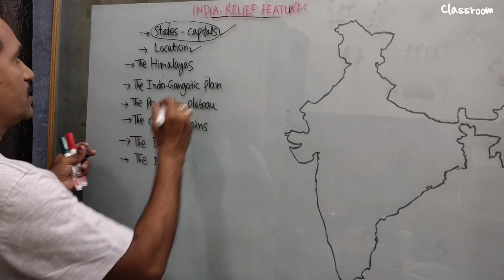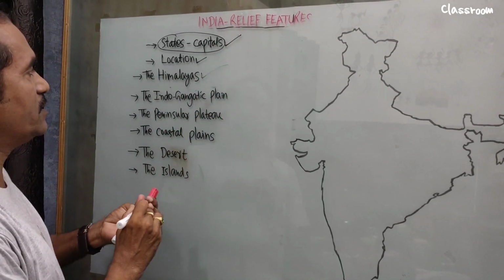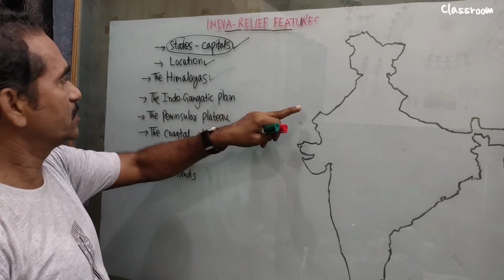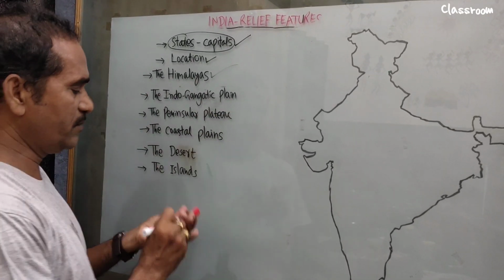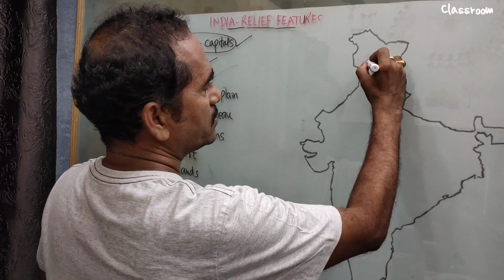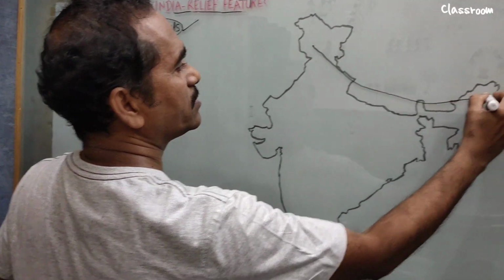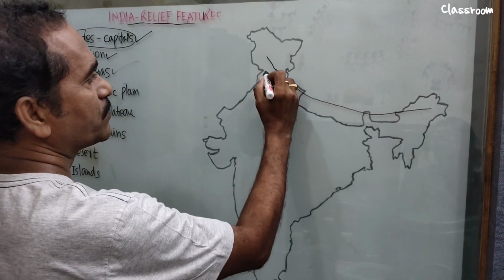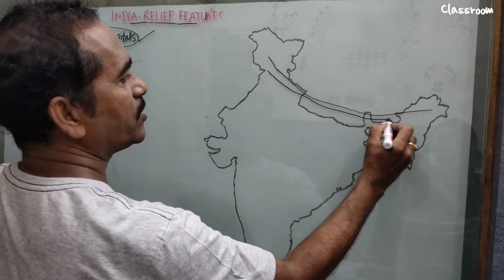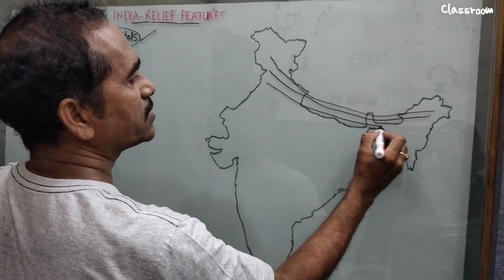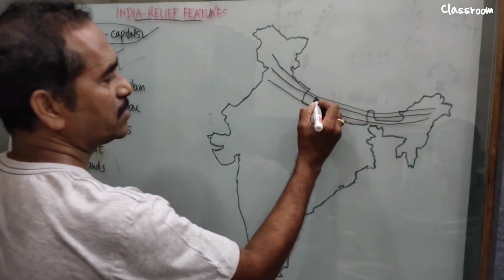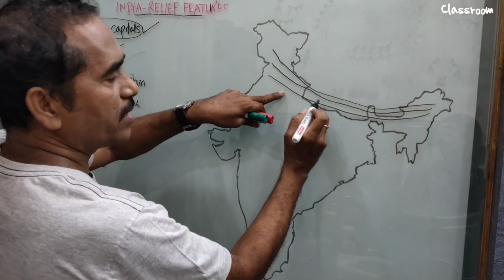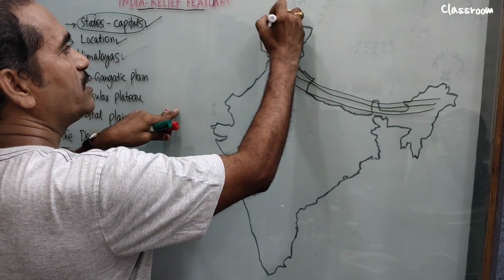The next concept is the Himalayas. What questions can we guess about map pointing from the Himalayas? Already we know, there are 3 ranges. One, Himadri. This side is arc shaped. We draw the arc-shaped Himadri. And the second one is Himachal, and the third one is Shivalik. Himadri, Himachal, Shivalik. These three ranges are the main Himalayas. Above this side, it is the Karakoram.